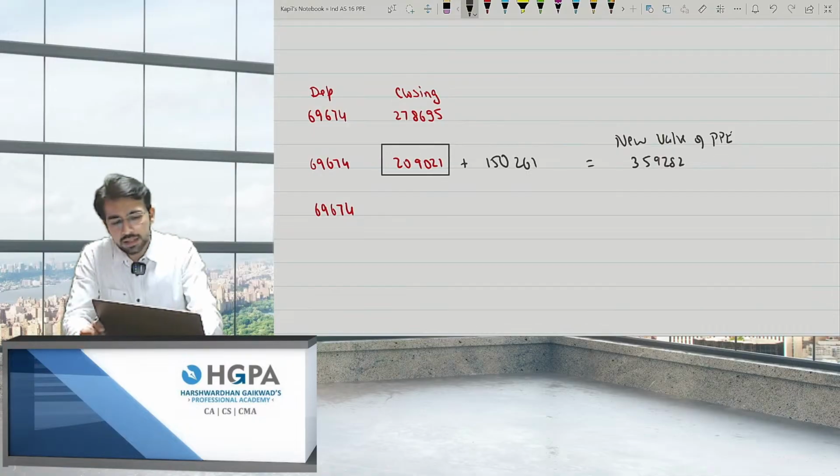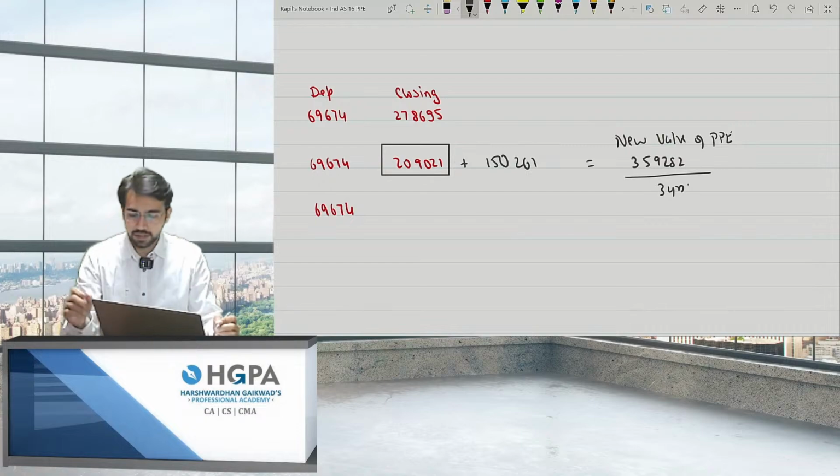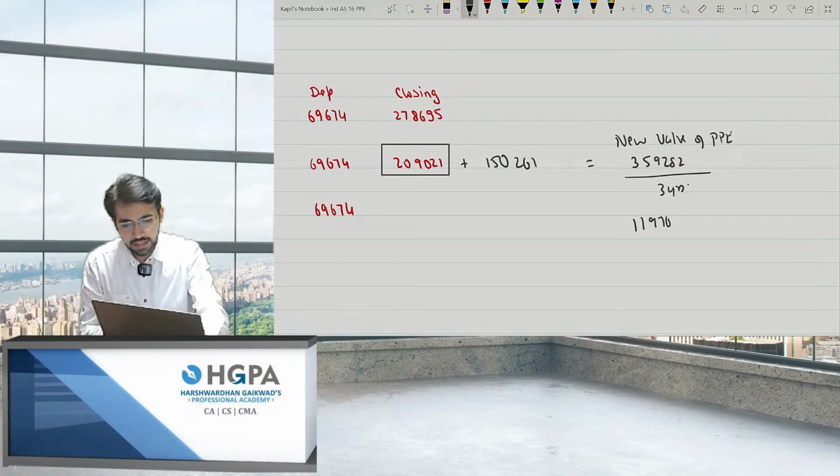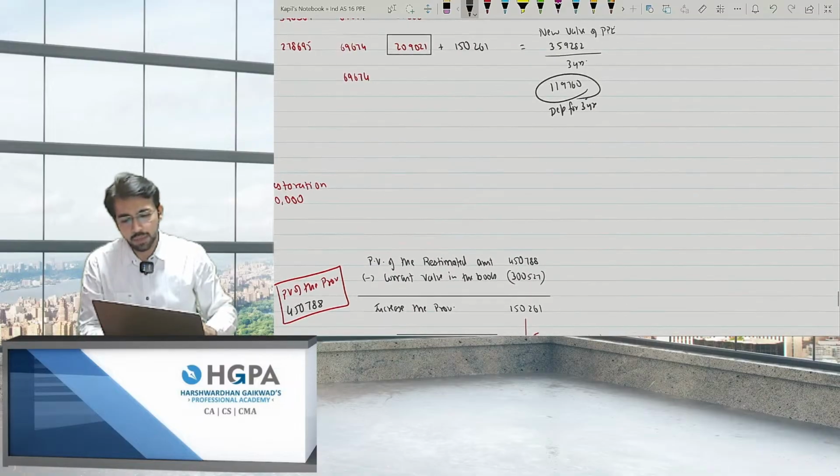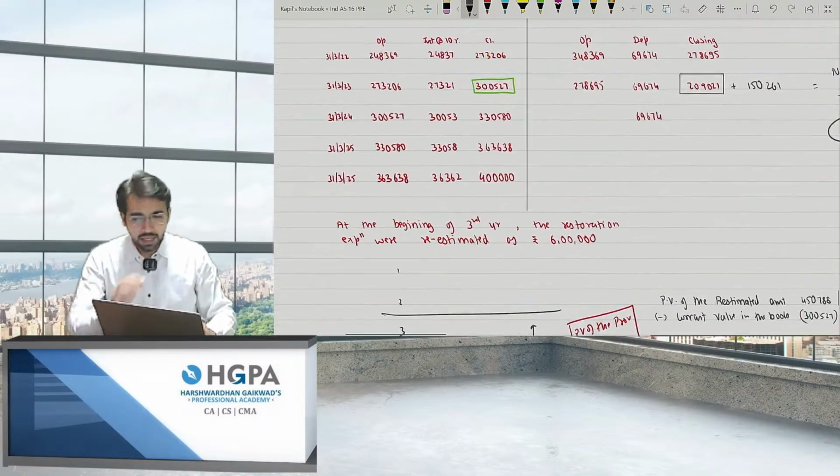And now, what is the life? The remaining life is 3 years now. So what will be the depreciation amount? It will be 119,760, the depreciation for the third year. I hope you got this point. The depreciation for the third year will be this, right? I'll repeat the entire procedure.